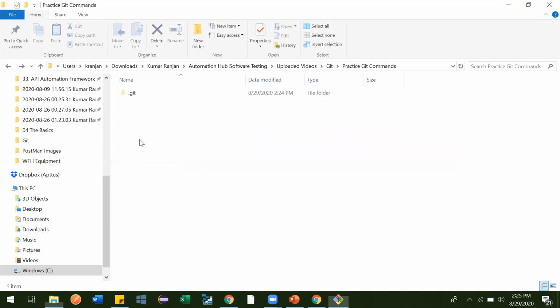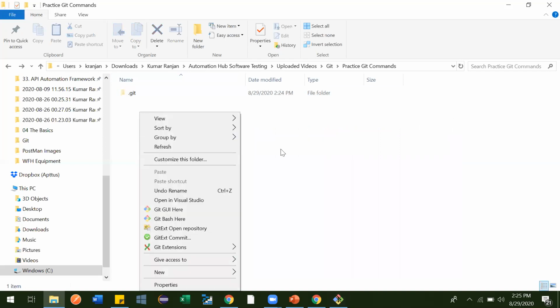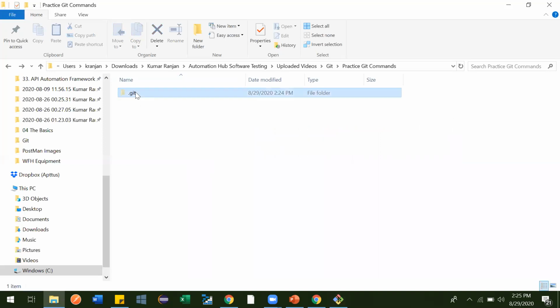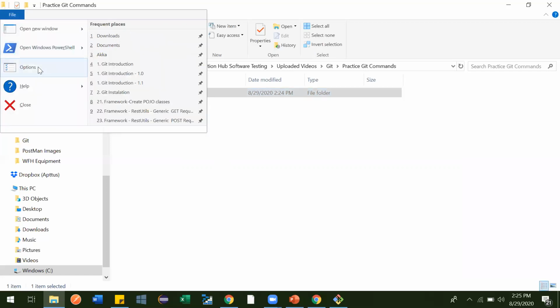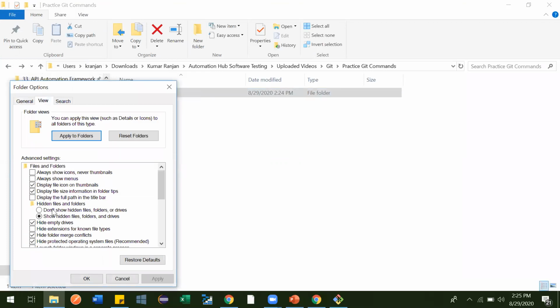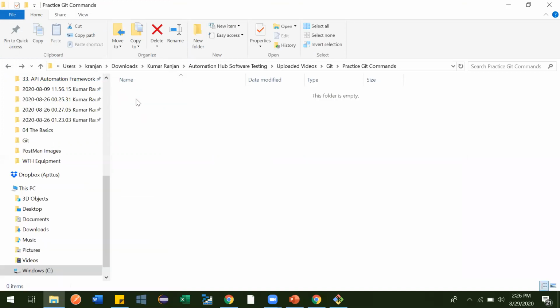So let me create one file here. In your system, you might not be able to see this git repository because it is a hidden folder. To see the .git folder, go to file, click on options, click on view, and select show hidden files. If I select don't show hidden files, then this is gone, right?